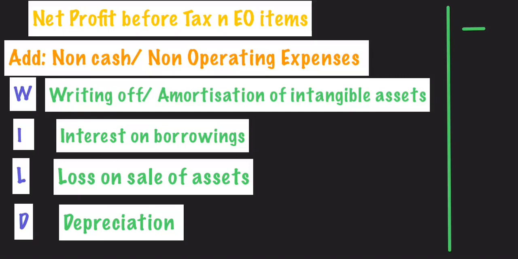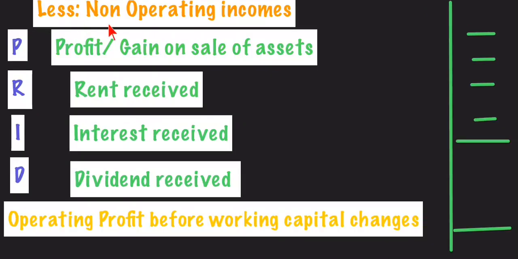Okay. Now the next step. I told you that after coming from the jungle, he has a sense of pride that I visited such a good place. So see the next step. Now the non-operating incomes also have to be adjusted. So non-operating incomes are listed out in this manner. Pride, that is a sense of pride. P-R-I-E-D, pride. P stands for profit or gain on sale of assets. R for rent received. I for interest received. D for dividend received. So that is trip, wild, pride. In this sequence, if you teach your children, or if children study in this way, maximum items will be covered in this only.